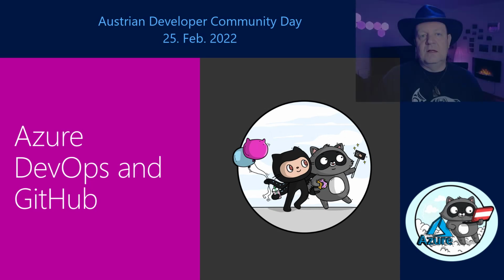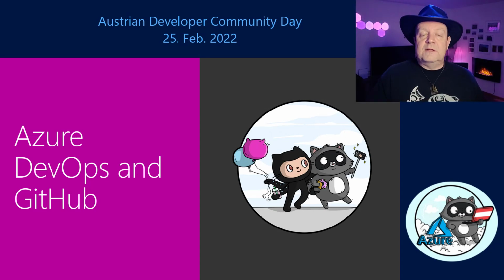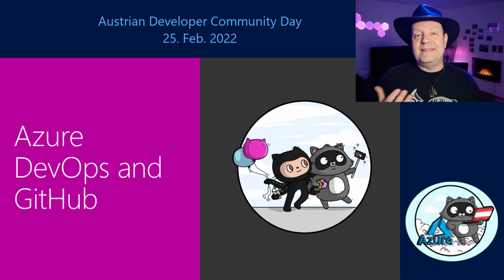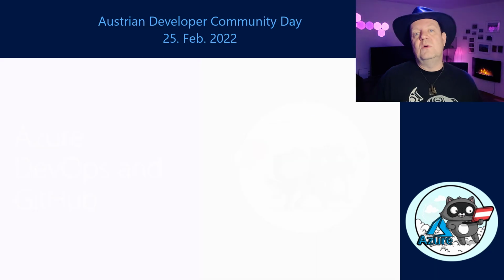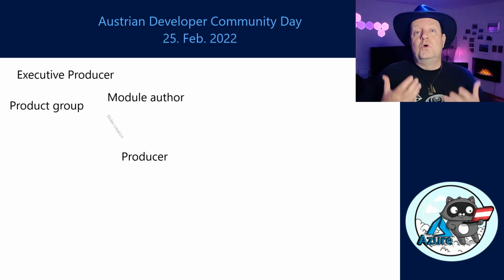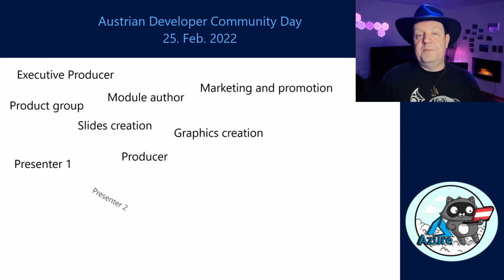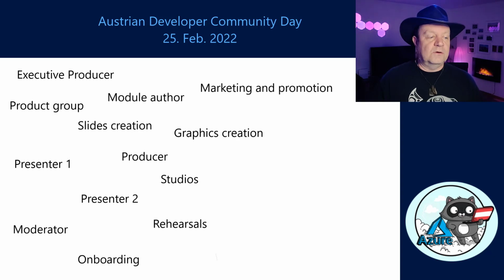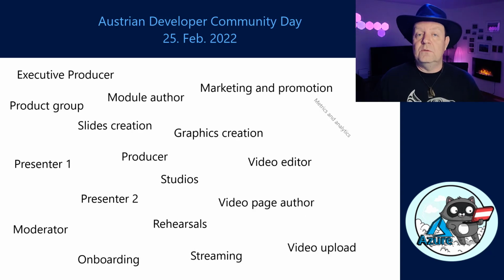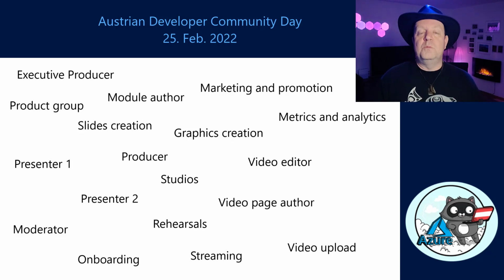So that's quite nice. Now that we talked about Learn Live, let's see how we produce those episodes. I would like to take a tour of DevOps and GitHub and understand why we have those two systems. One thing you need to understand is that we have to coordinate the work of multiple people and multiple processes in order to create one single episode of Learn Live, and all those people need to be able to communicate and understand each other.